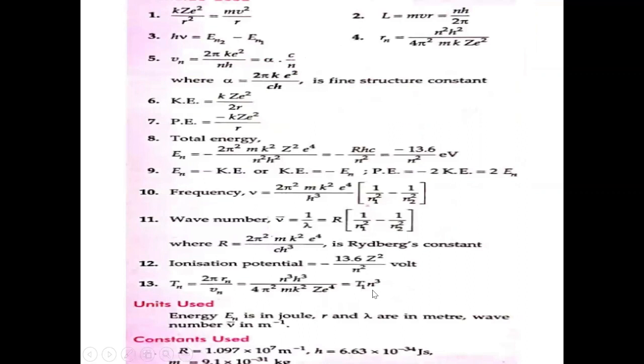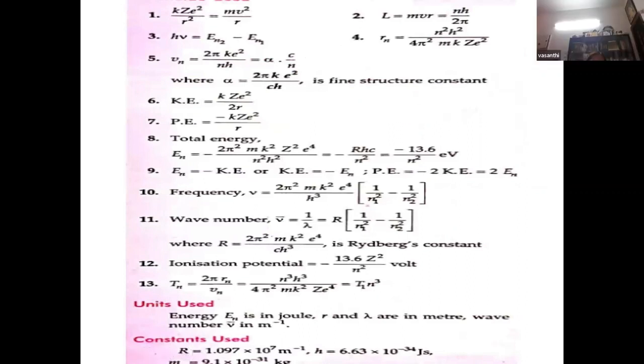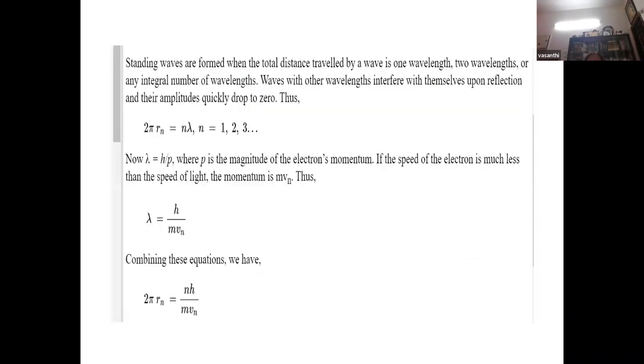Accelerating potential. How to knock out the electron? You have to provide some potential. So what is the potential required to knock out the electron? It is 13.6 volt. So you can always have a concept map.